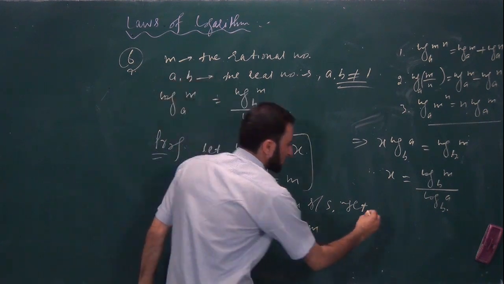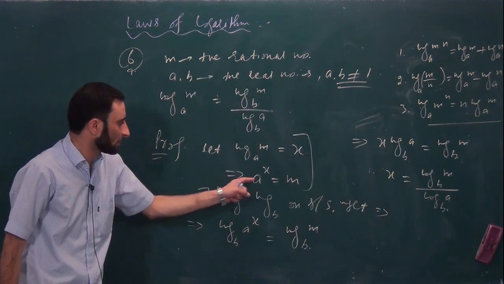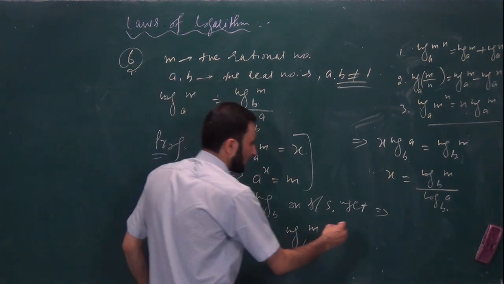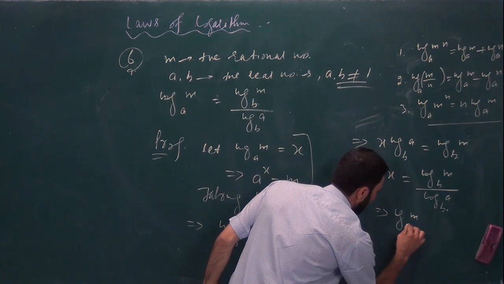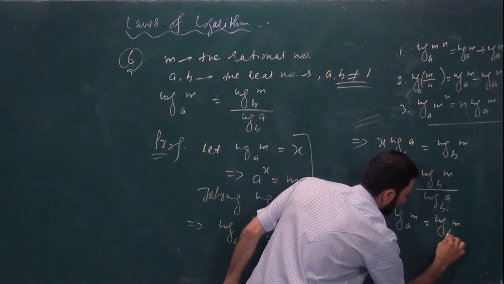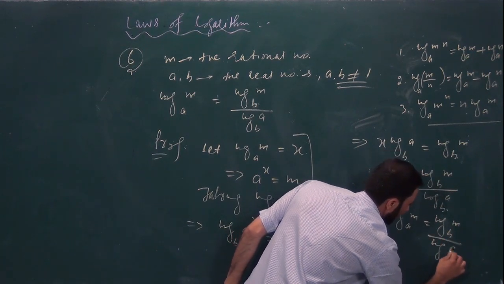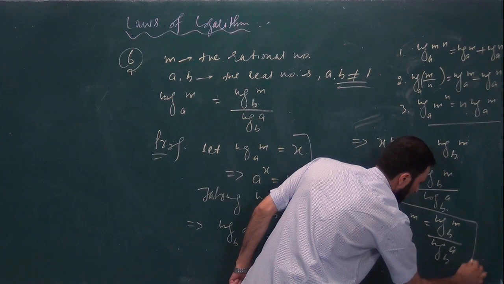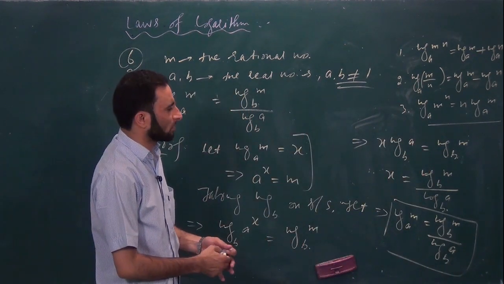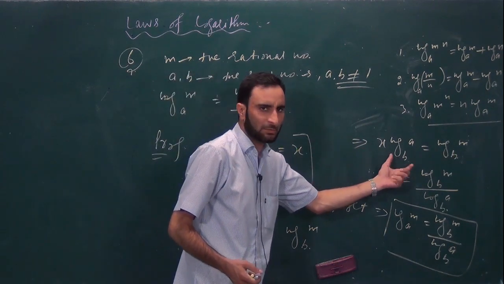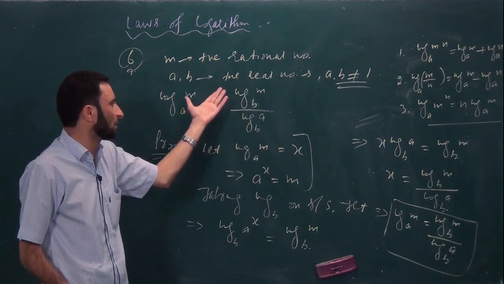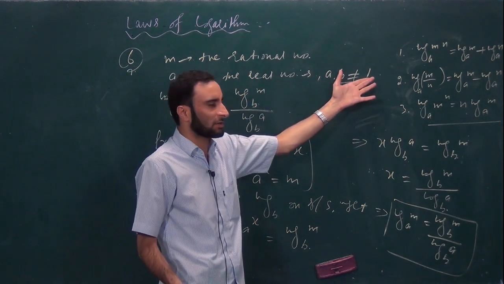Putting the value of x, you have supposed x as log of m under the base a, isn't it? So putting the value of x, we get log of m under the base a will be equal to log of m under the base b divided by log of a under the base b. That is the required base change law. Is it clear now? So in this law you can have base any number. So here we considered a and b as two real numbers. You can consider c as any real number such that c is not equal to 1.